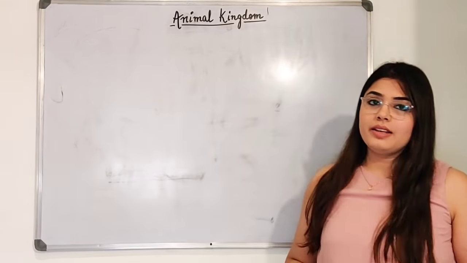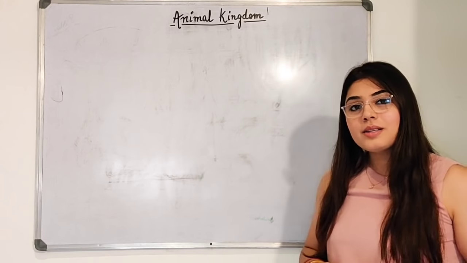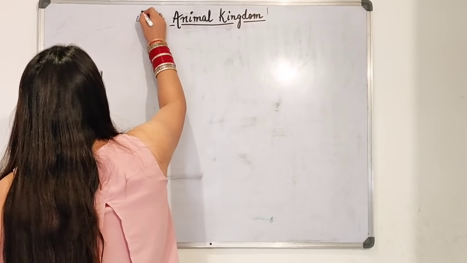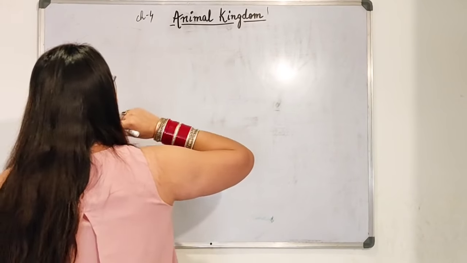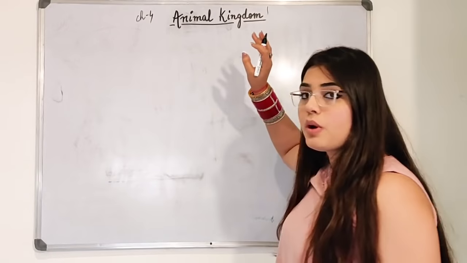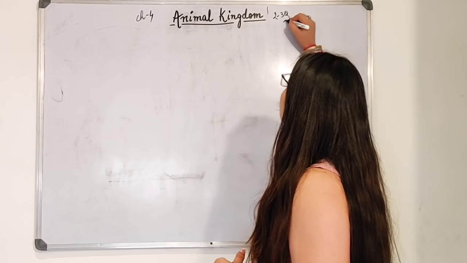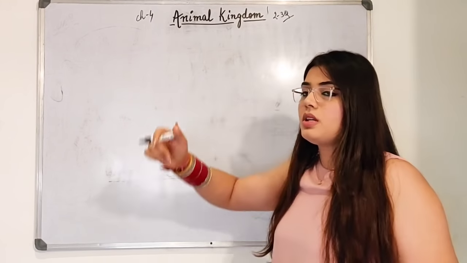Animal Kingdom is chapter number 4 of your NCERT. I'll be writing it all here. It is very important from the NEET point of view because 2 to 3 questions will definitely be there from this chapter in your NEET.